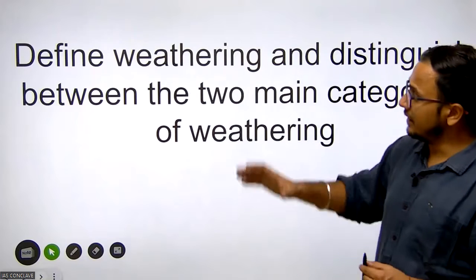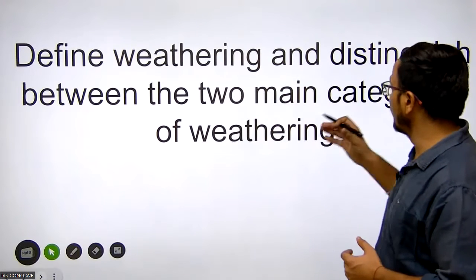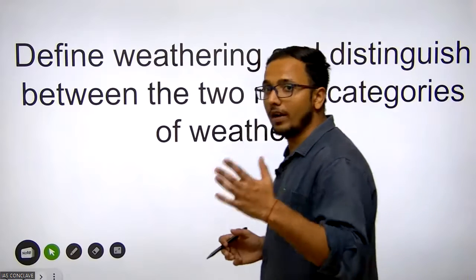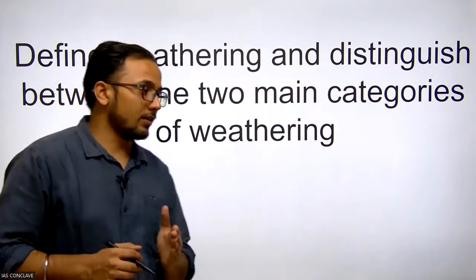This is our question: define weathering and distinguish between the two main categories of weathering. What are the two main categories of weathering? The physical weathering and the mechanical weathering.